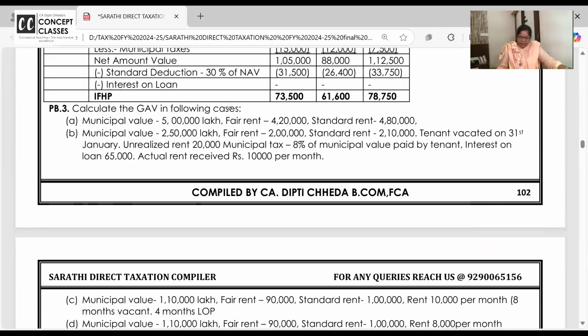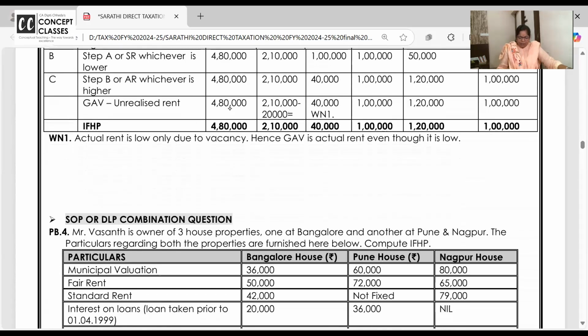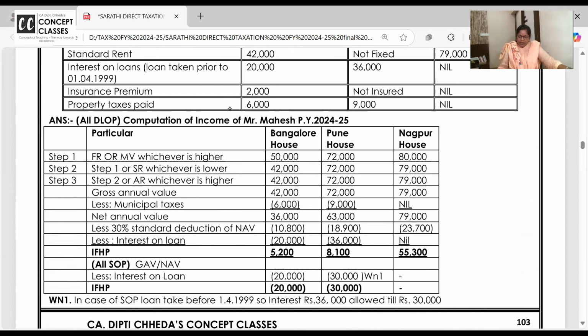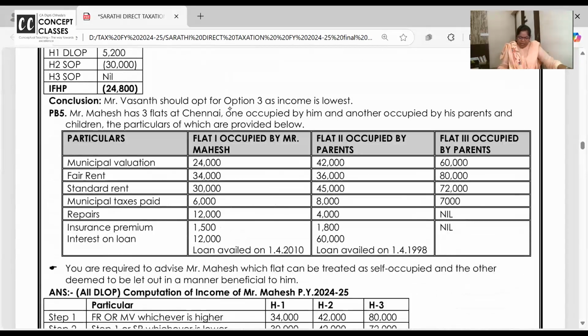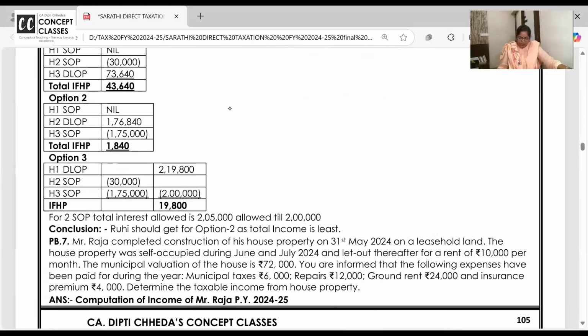There are 5 bits in the third problem: A, B, C, D, E. Every time you had to decide. This was a combination problem we have worked out. Treat either all the three as self-occupied or deemed let out.